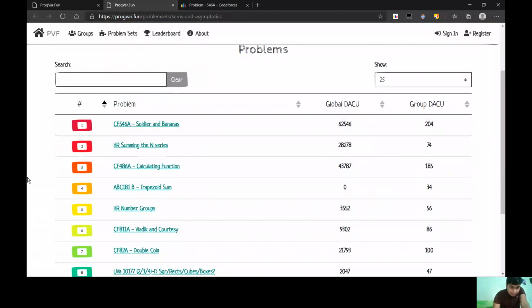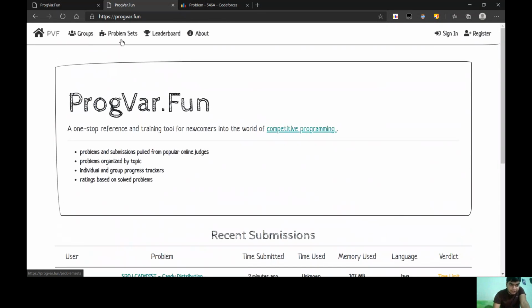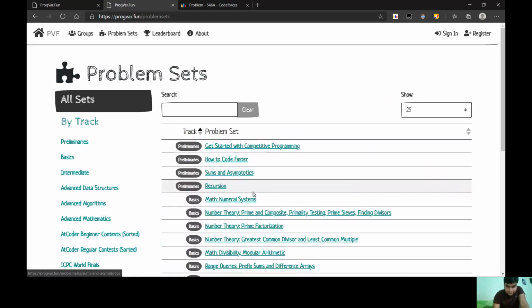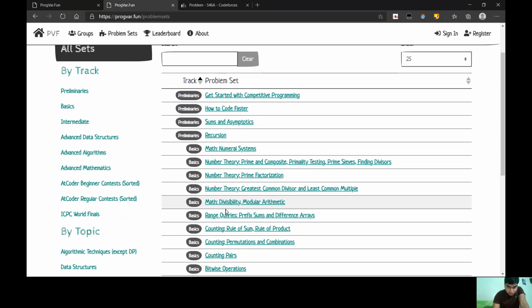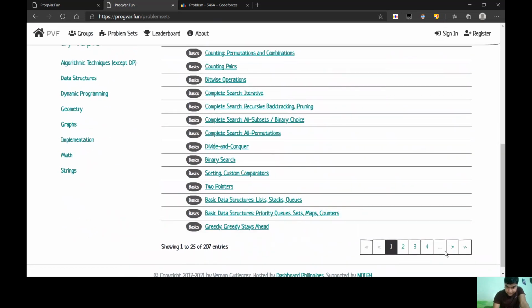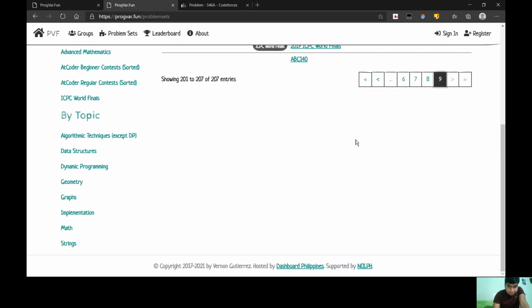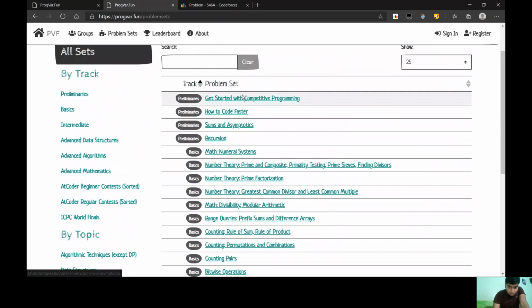Okay, so here we are. As you can see, it is a website called Codeforces. It is a very good website where you can get problems according to the topics. So here you can see the problem set, and you get various topics serial wise. There are 207 entries. Oh my god. So we will start with sums and asymptotics.